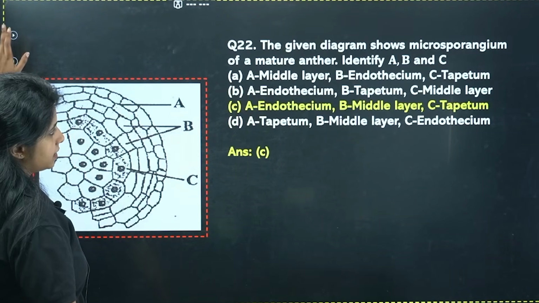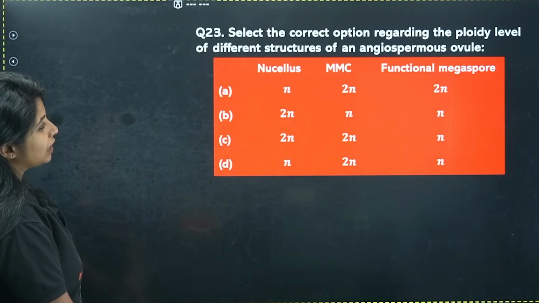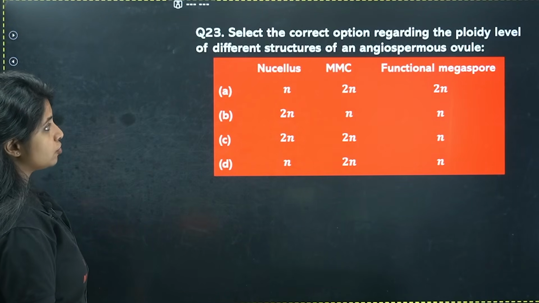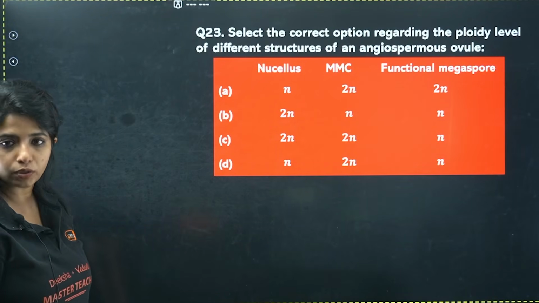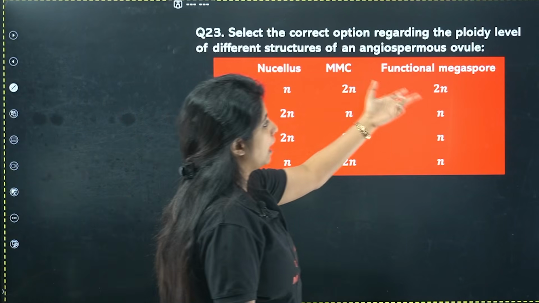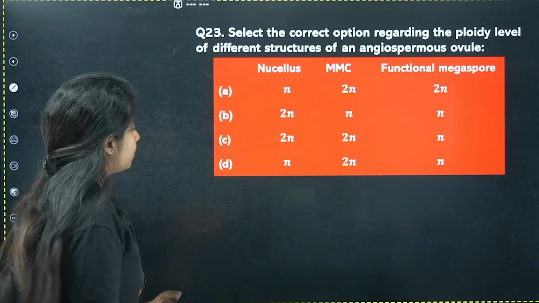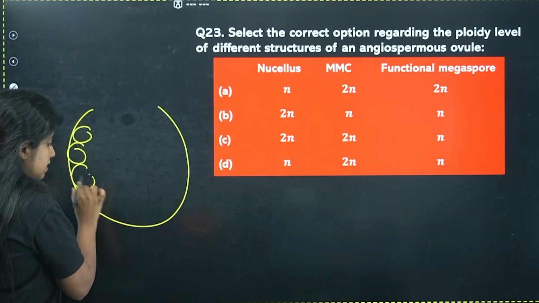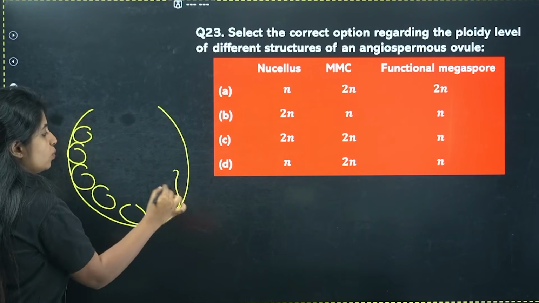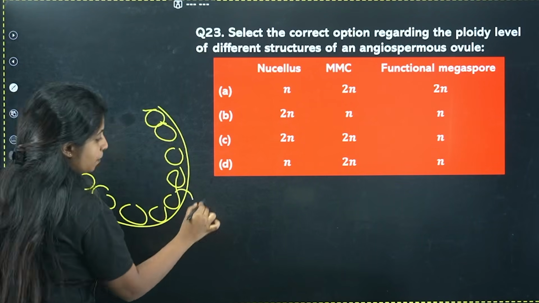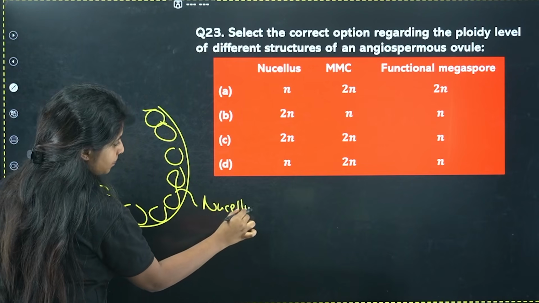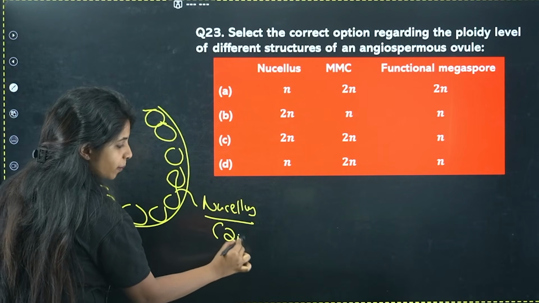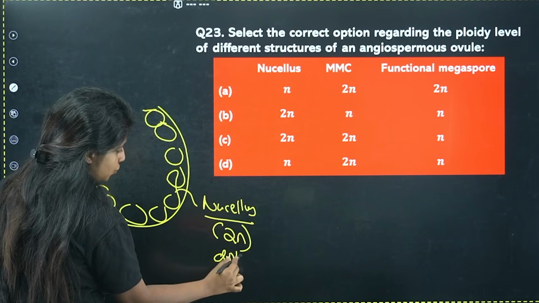Now, select the correct option regarding the ploidy level of different structures of an angiospermic ovule: nucellus, MMC, and functional megaspore. What is the ploidy of it? Listen, if this is the ovule, there are normal cells surrounding over here. These cells are part of the nucellus, and they are normal cells. So I'll say it's diploid in nature, right?